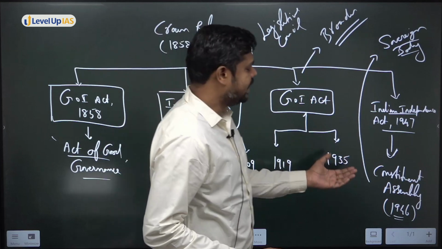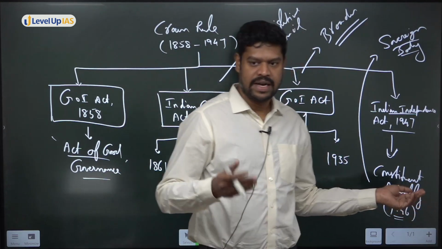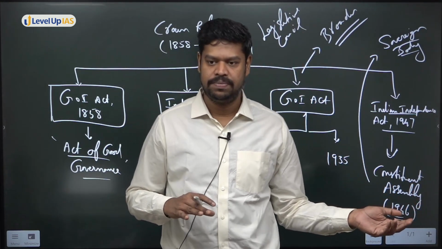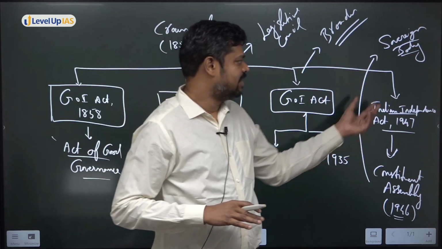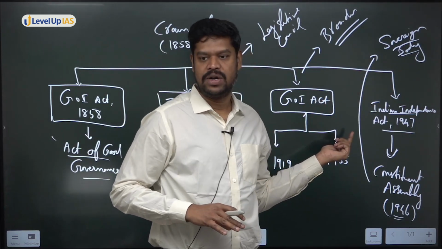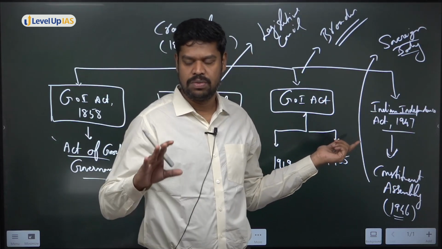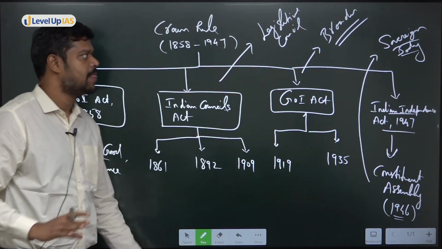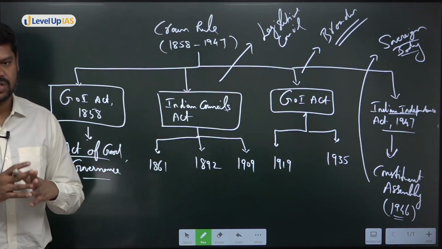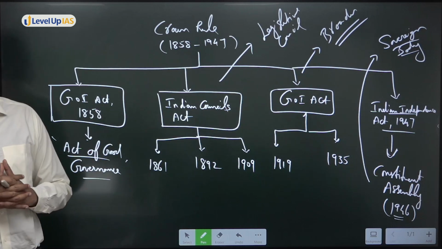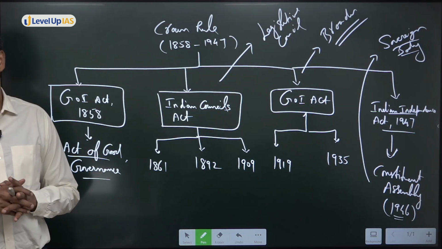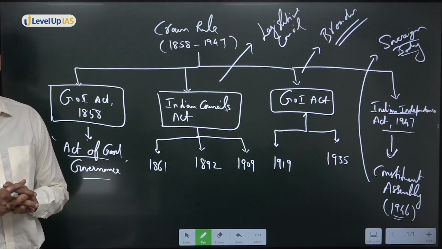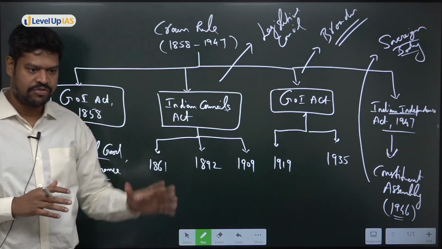Okay, so till the time the Constituent Assembly adopted and enacted the Indian Constitution, India was governed by what? India was governed by the Government of India Act 1935. You should remember that as well. Okay, so these are all the broader things that you'll have to keep in your mind. So now I'll go into the specifics, starting from the Government of India Act 1858, which is also called the Act of Good Governance. Is that clear, the broader framework?